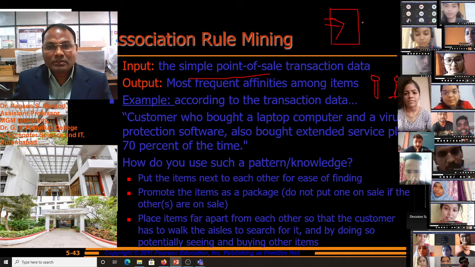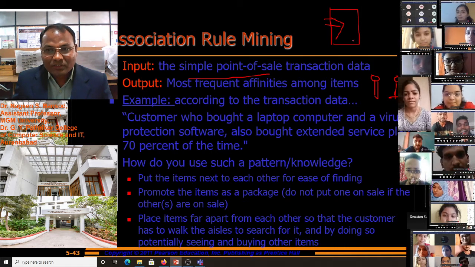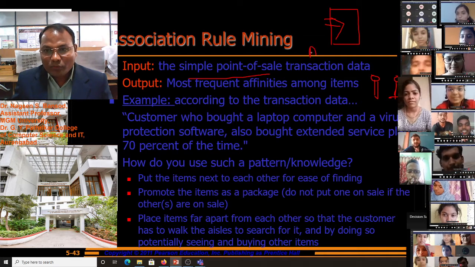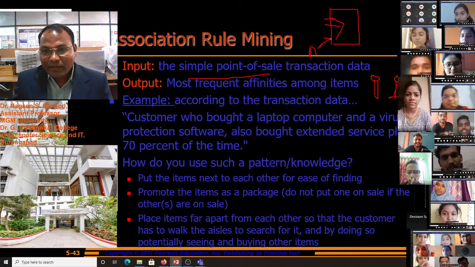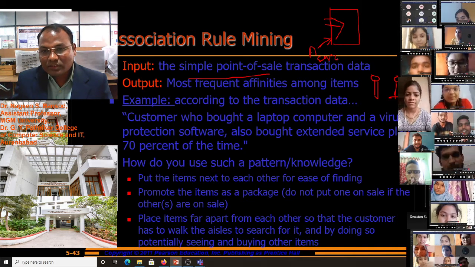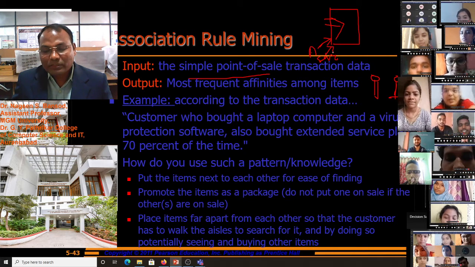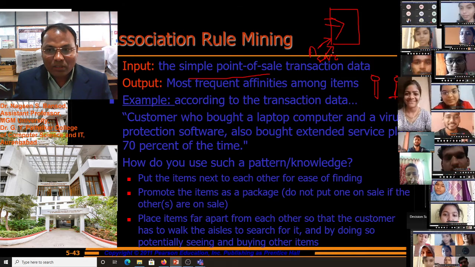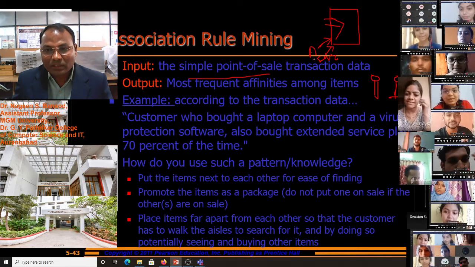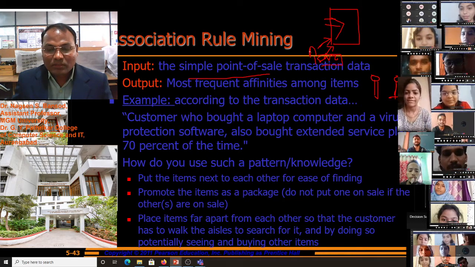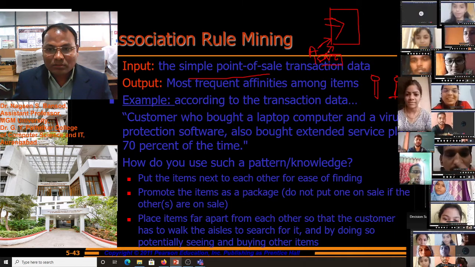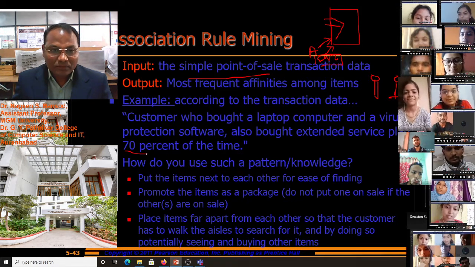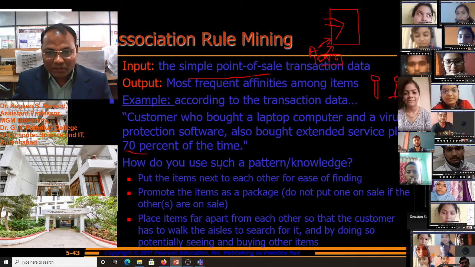With this, there is some association. 70% of the people buy antivirus software with a new laptop, as well as some extra services for protection purposes, for valid warranty purposes, or other service purposes. Customers buy these services with a laptop 70% of the time. This is the example of association.